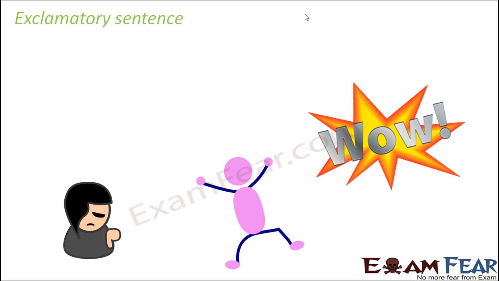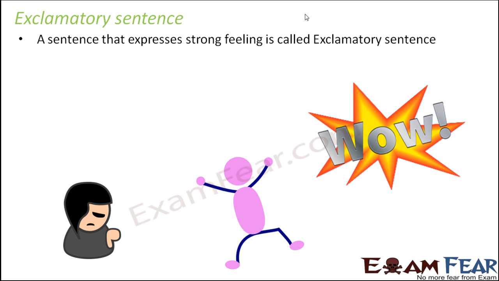These emotions could be for good as well as for bad. Exclamatory sentences not only include those which show excitement, but also those which include emotions of either happiness or sadness. So a sentence that expresses a strong feeling is called exclamatory sentence.